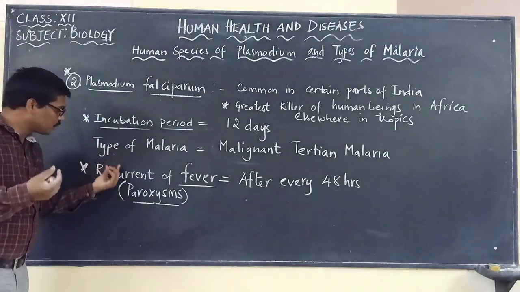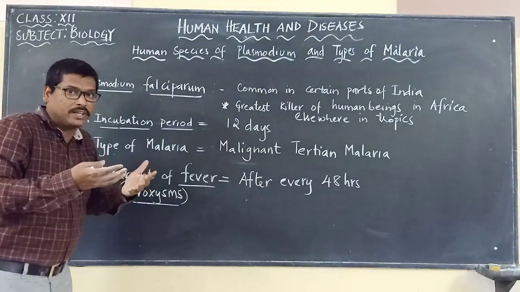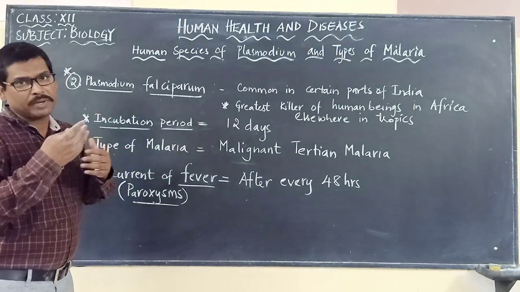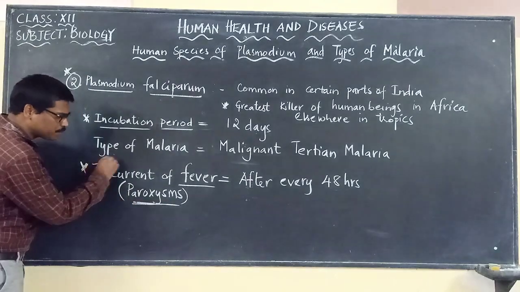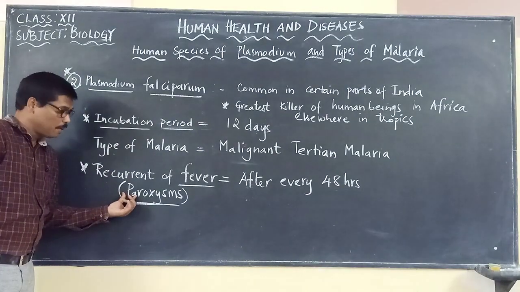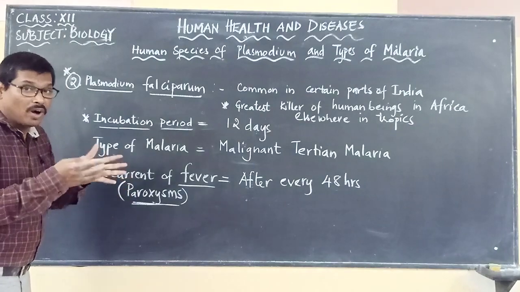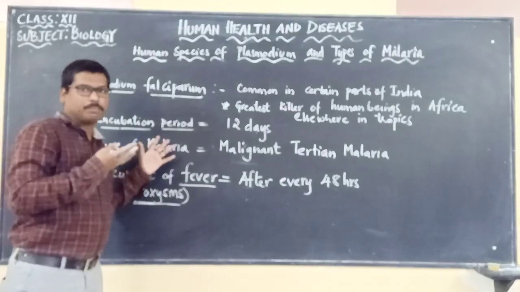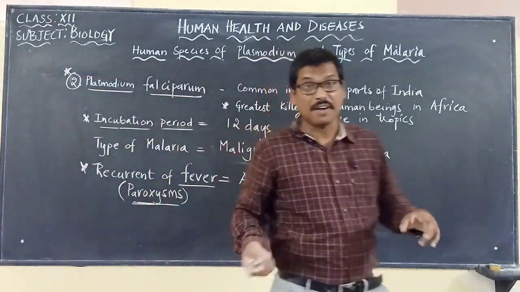So here the next one is recurrent of fever. How often will the person be suffering with the fever? That's the meaning over there. Otherwise we call it paroxysm. So instead of the words recurrent of fever, they may use the other technical term paroxysms. Paroxysms means recurrent of fever. After how many hours will the fever be caused to that particular person? It is after every 48 hours.